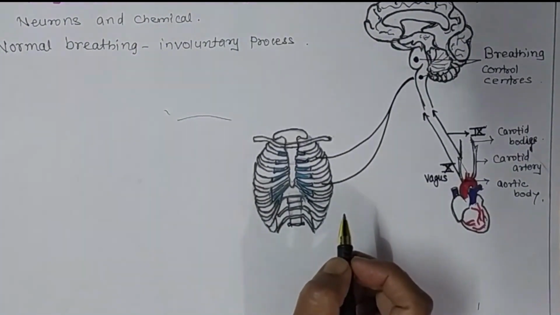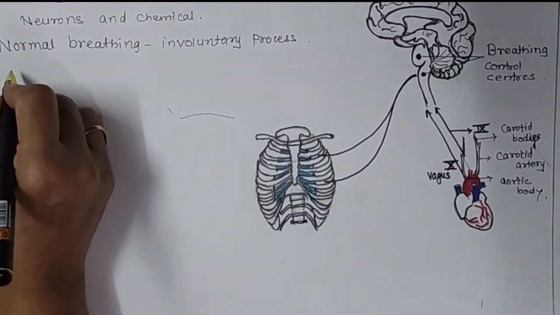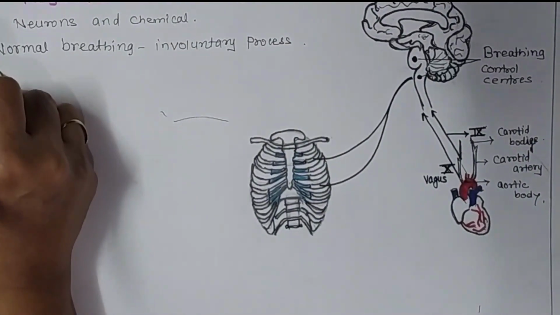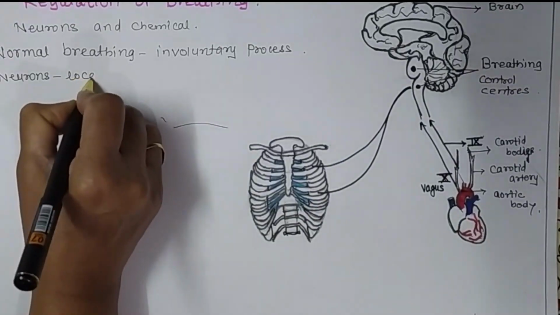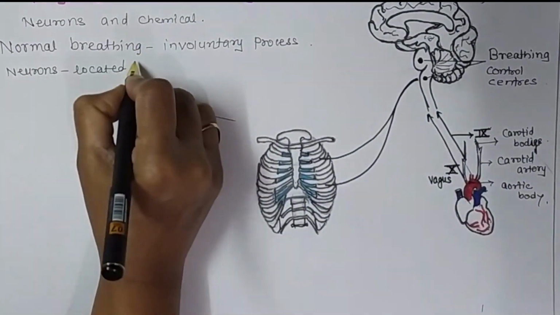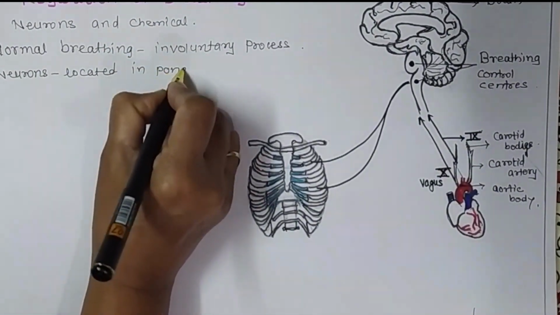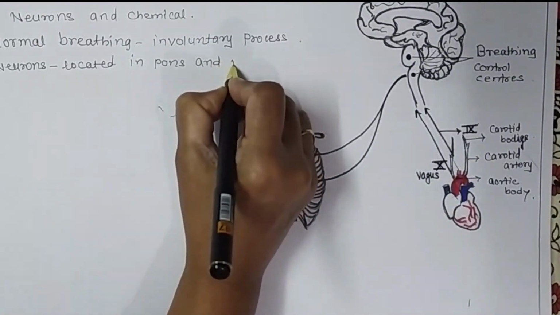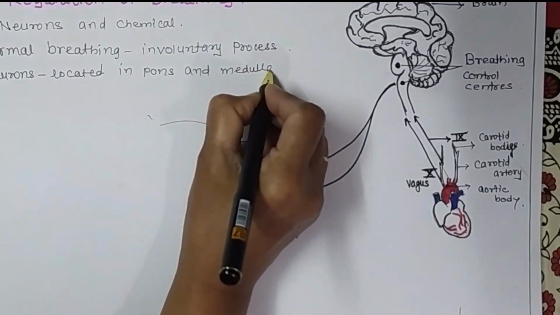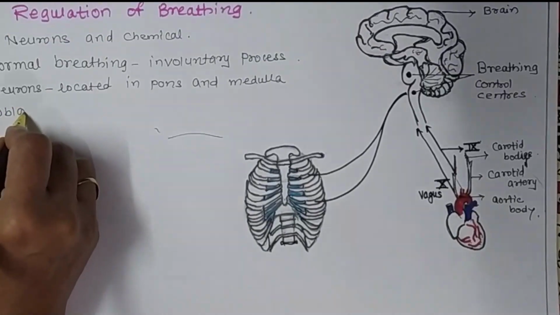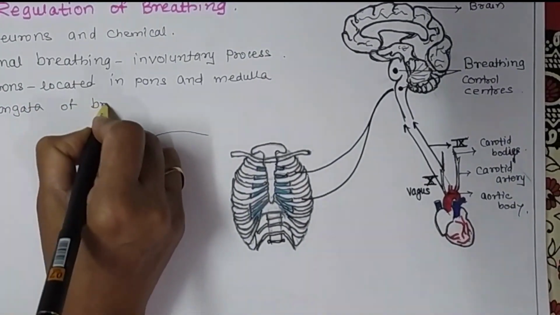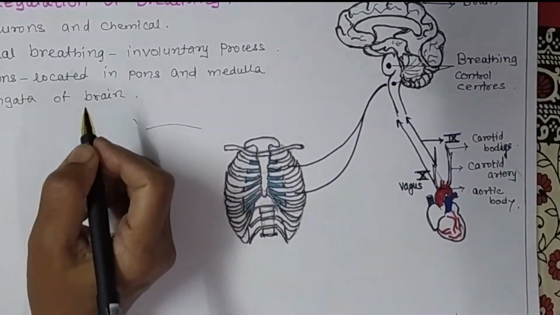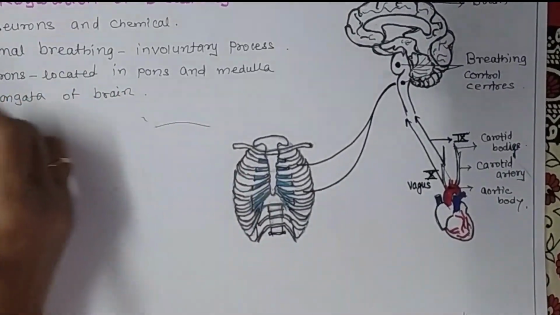So this rhythm of breathing is controlled by neurons. These neurons are located in the pons and medulla oblongata of the brainstem.